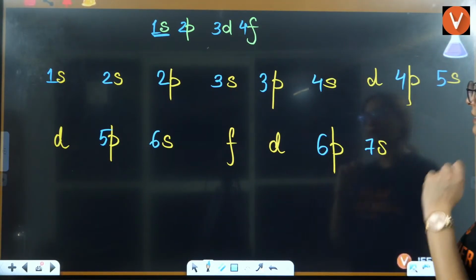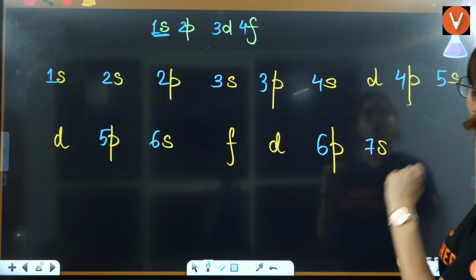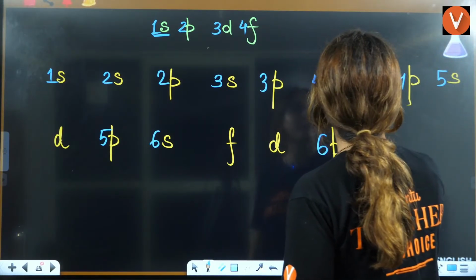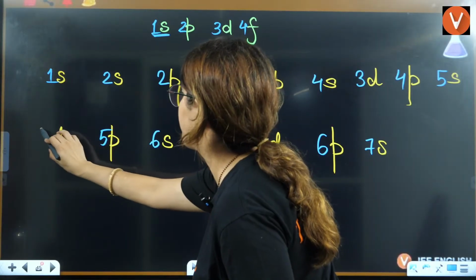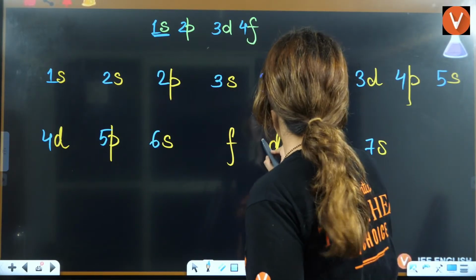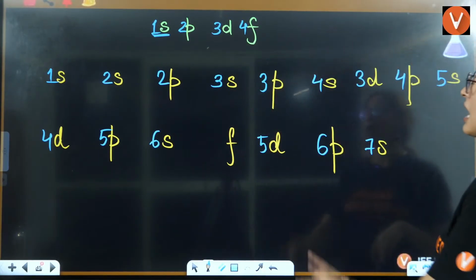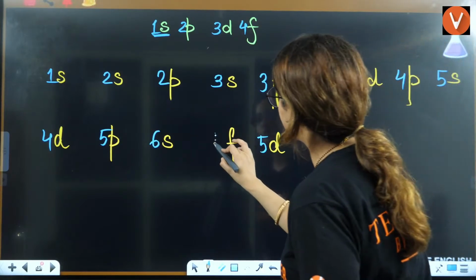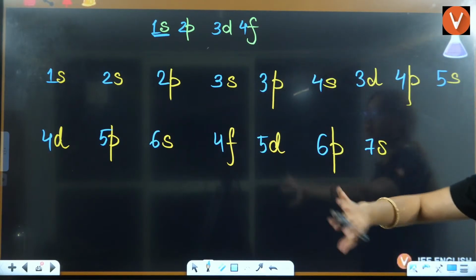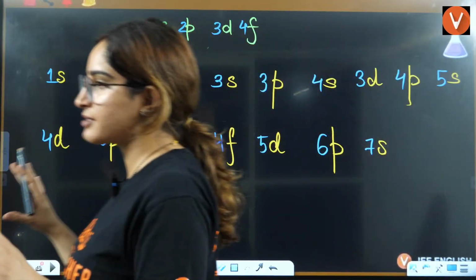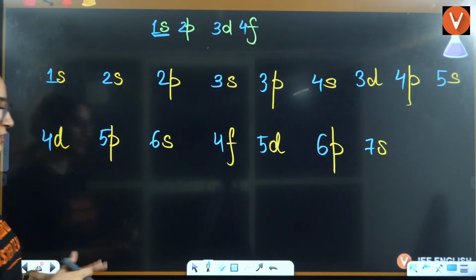Right? Now, D starts from 3, so you have to write 3, 4, 5, and that's it. F starts from 4, so you have to write 4F here. And this is the order that you need to write down.